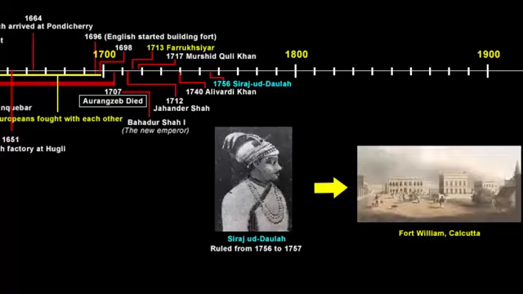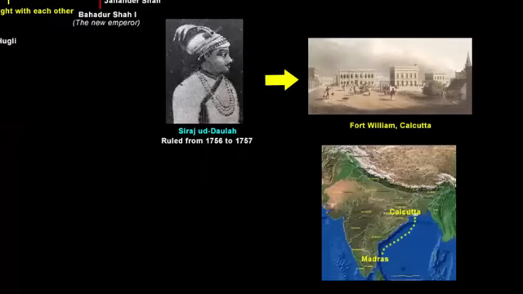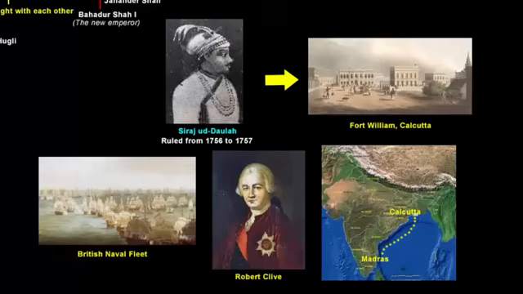So in 1756, when Siraj-ud-Daulah became the Nawab, in that year itself, he captured Fort William at Calcutta with his 30,000 soldiers and kept English soldiers and officials as temporary captives in the cells of that fort. So basically he attacked the English company. Now this news was immediately sent to the company officials in Madras. They sent forces on naval fleets under the command of Robert Clive. Robert Clive was an officer in the company's army. At that time he was a lieutenant colonel.